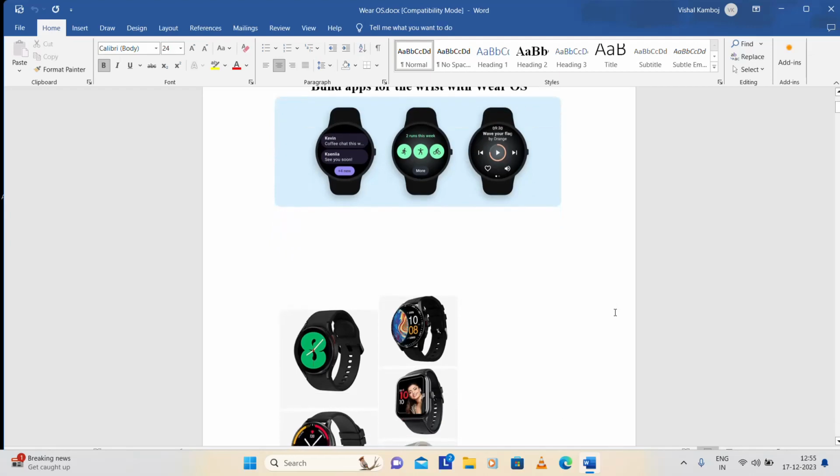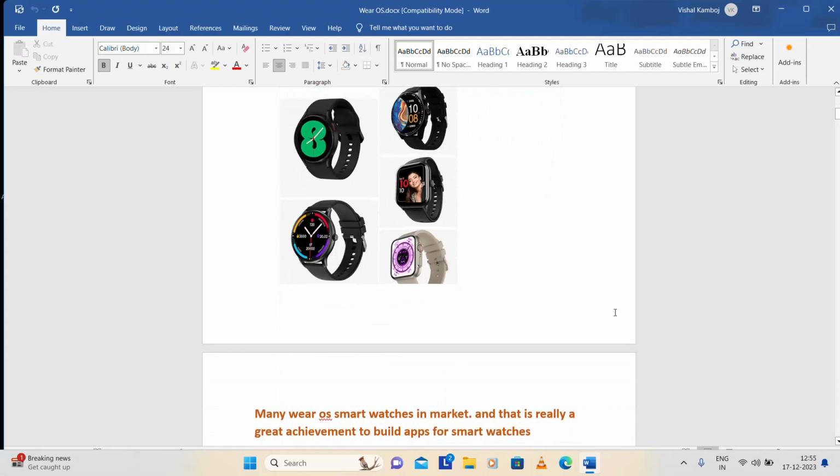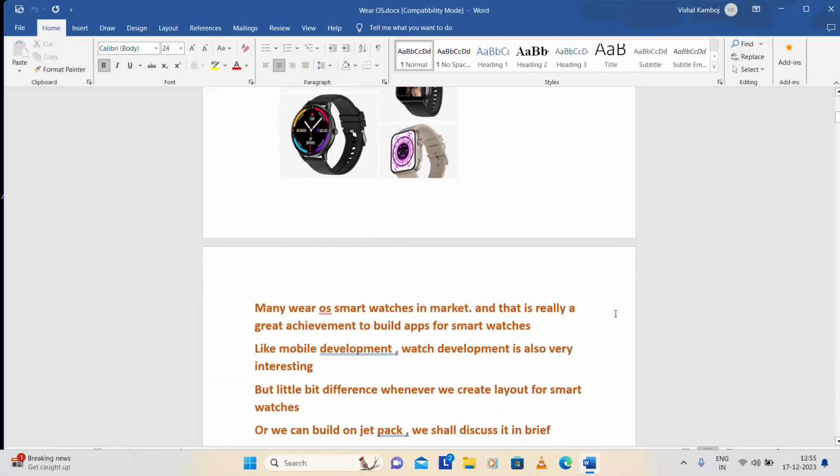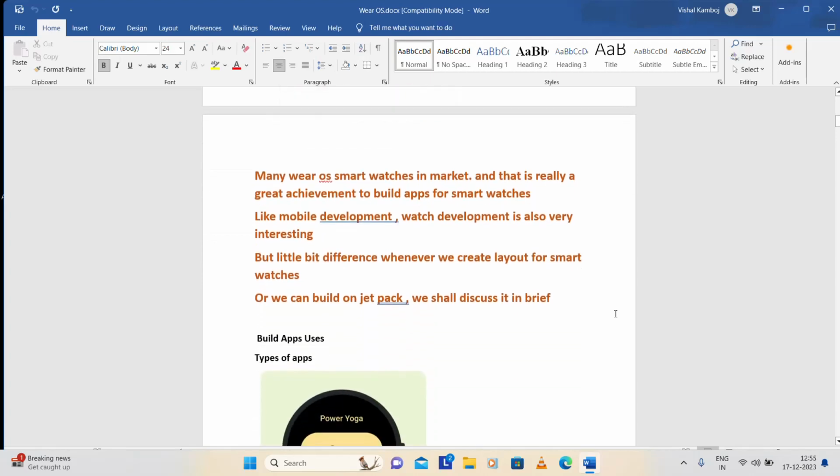Many companies sponsor watches, and many apps working on them are beneficial for our daily activities. If you look at the many Wear OS smartwatches in the market, it is really a great achievement to build apps for smartwatches. Like mobile development, watch development is also very interesting, but a little bit different whenever we create a layout for smartwatches. So what is the difference? I will share it with you.